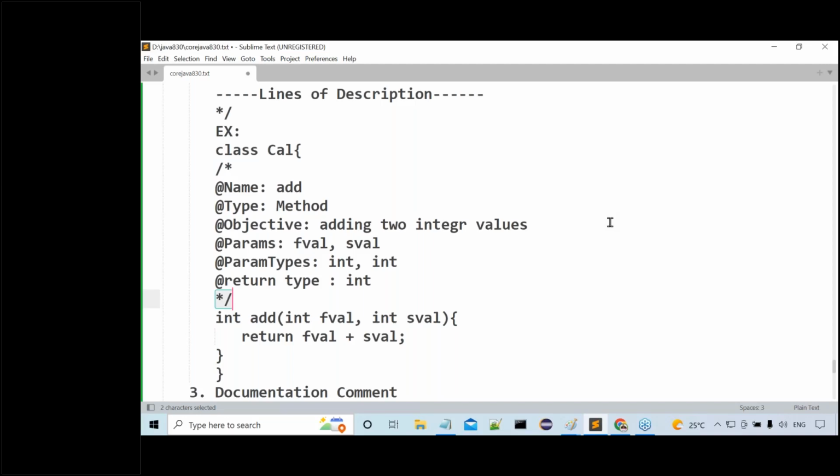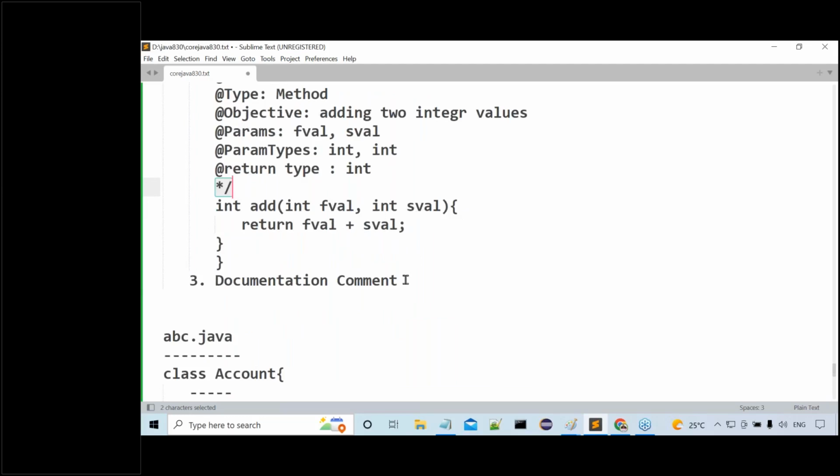Then what is a multi-line comment? To provide the description in more than one line. That is a multi-line comment. What is the syntax for this multi-line comment? Slash star, multiple lines, star slash. Right or not? Okay, fine. All right. Now this is about the multi-line comment.